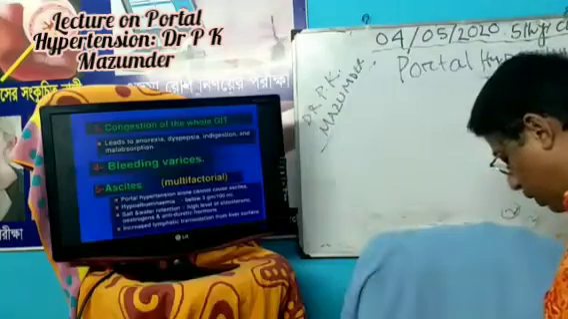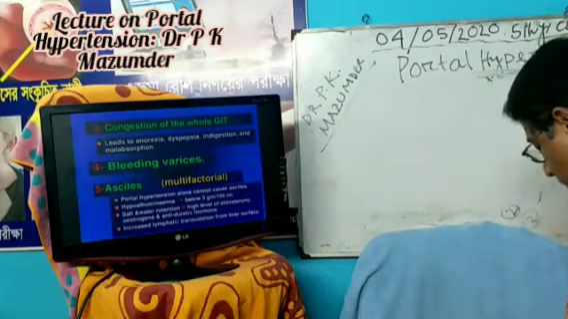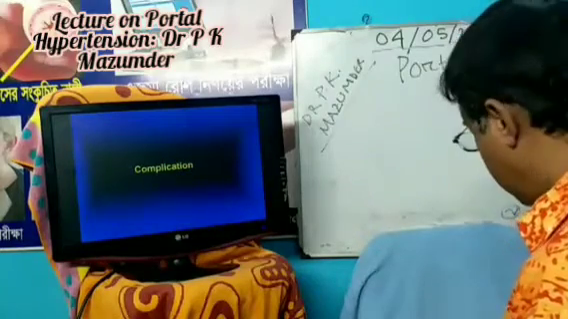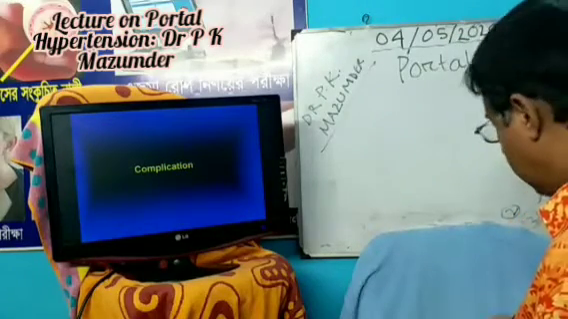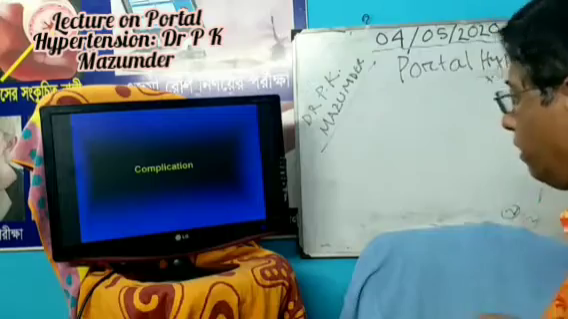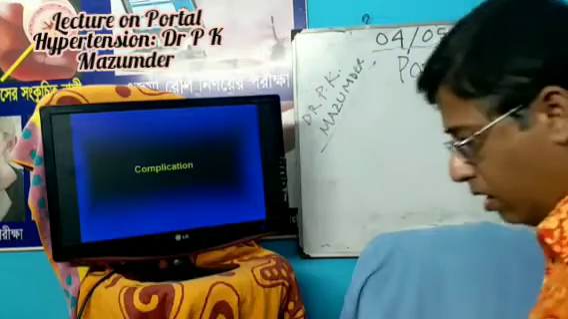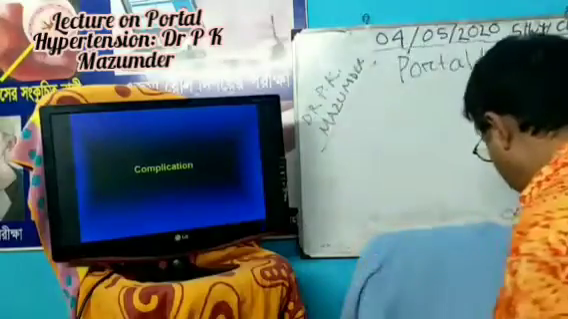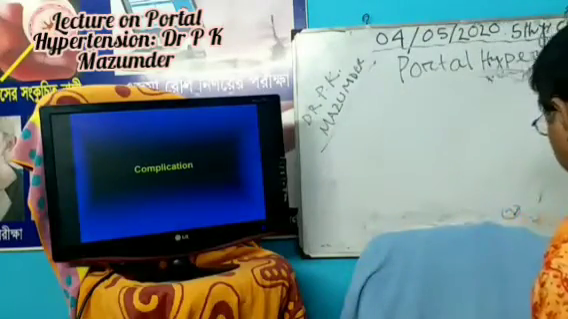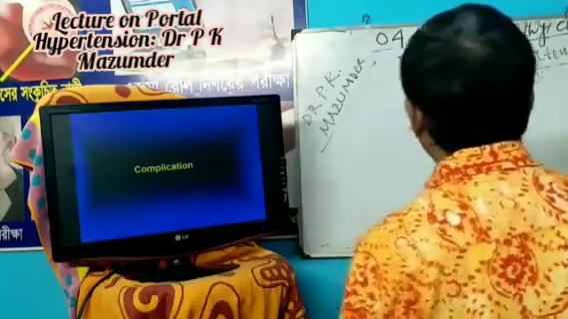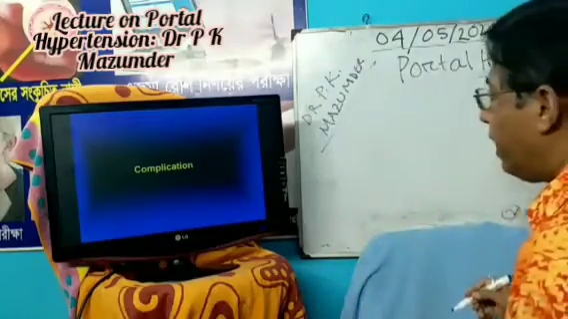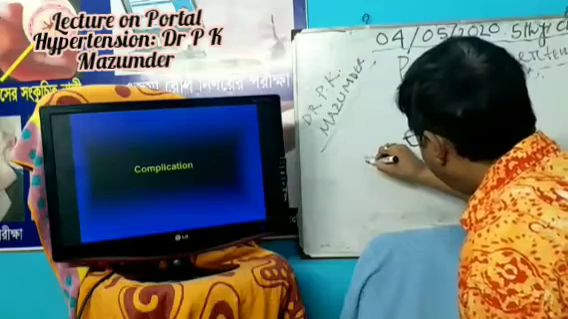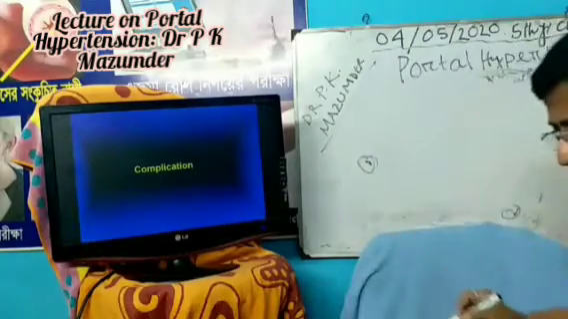Now another consequence is congestive gastropathy. Now, complication. If you know the pathophysiology or pathogenesis of the portal hypertension, you can easily tell the complication. So number one complication is